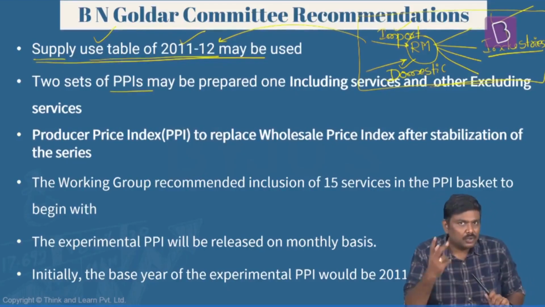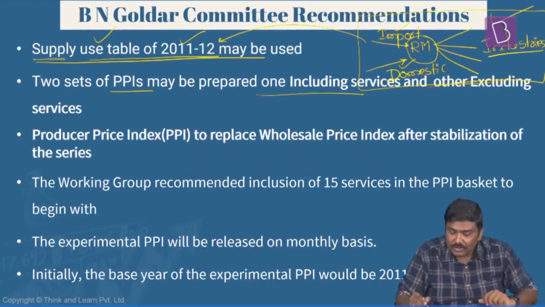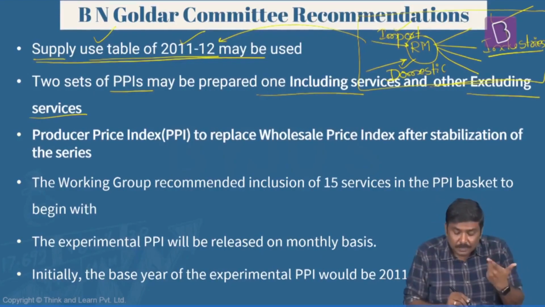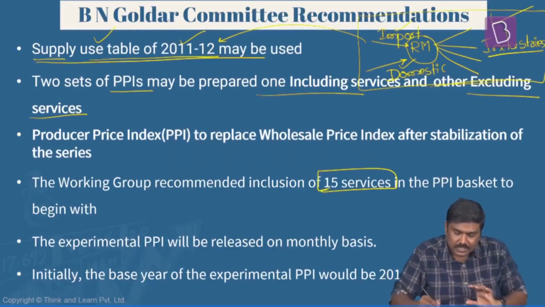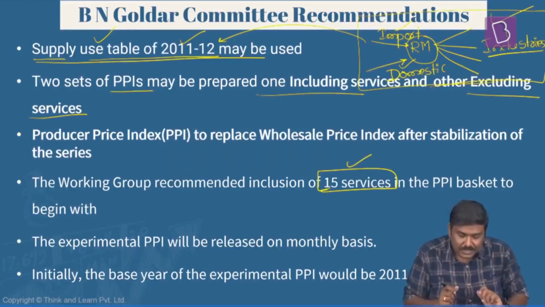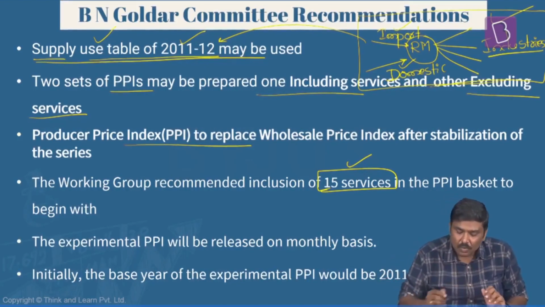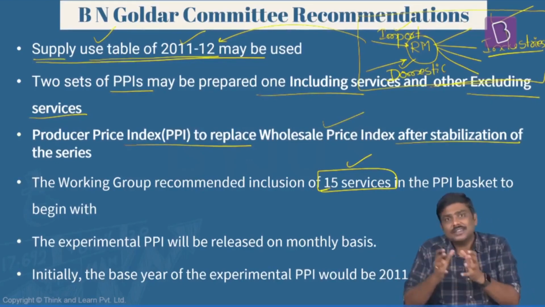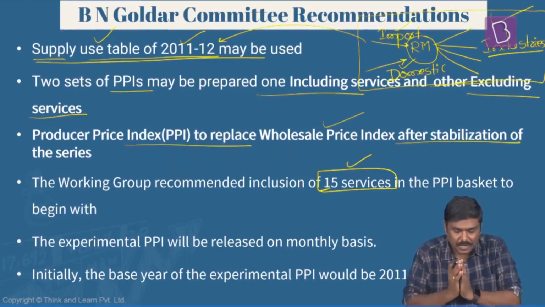Second, we must prepare two sets of PPIs, one which includes services and the second one which excludes the services. And for the PPI which includes the services, they have recommended a list of 15 services. We must include these particular 15 services within this. Next, over a period of time, the PPI, producer price index, will replace wholesale price index as a GDP deflator. But before that, this particular PPI must be stabilized.